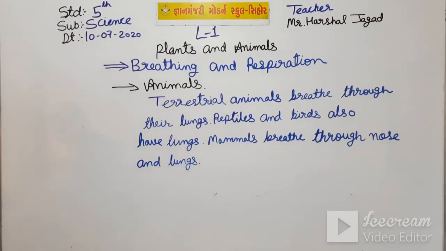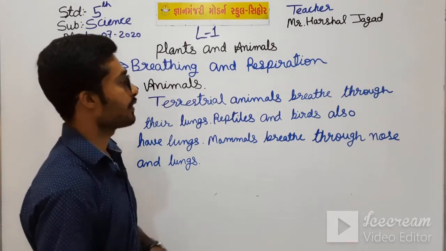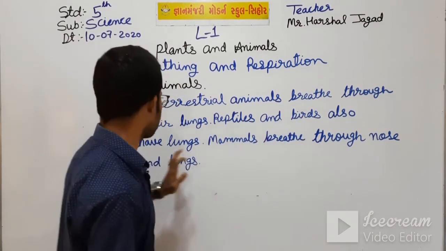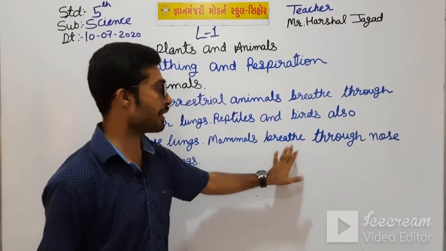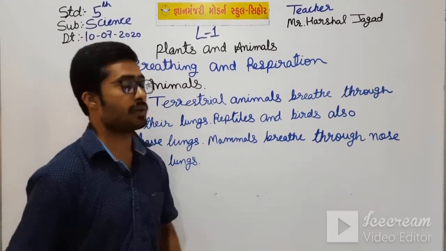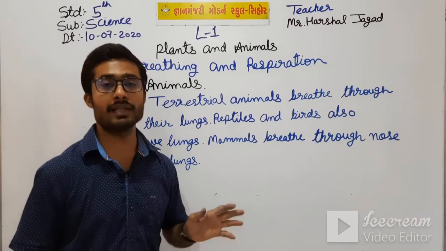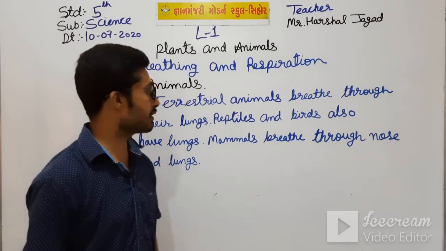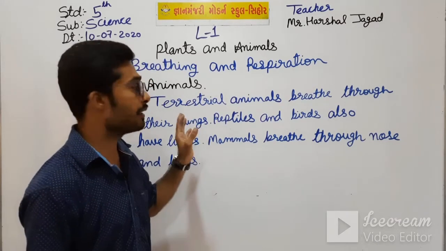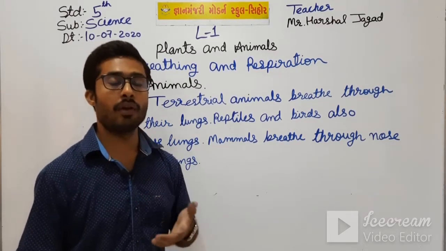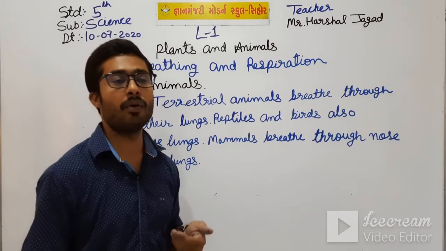So these are the animals which breathe through their lungs. Reptiles and birds also have lungs. Mammals breathe through nose and lungs. So terrestrial animals. What is terrestrial animals? Animals which live on the land are terrestrial animals. Okay students, and how do they breathe? They breathe through their lungs, means they have lungs like our body. Human body also has lungs.